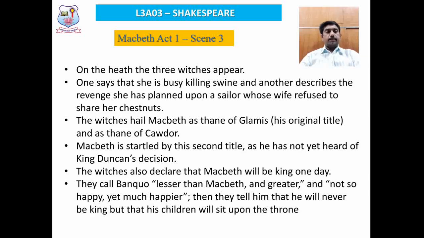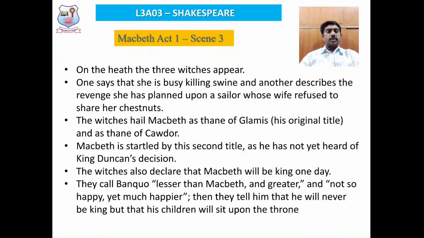Macbeth was already possessing the title called Thane of Glamis, so there is no wonder in greeting him with the title Thane of Glamis. Again, the three witches in unison started greeting Macbeth as "Hail Macbeth, the Thane of Cawdor." Macbeth was totally stunned and stupefied, and he couldn't understand why these witches have been greeting him with a new title of Thane of Cawdor. He simply can't understand that.